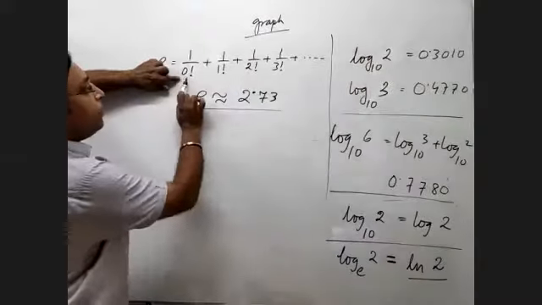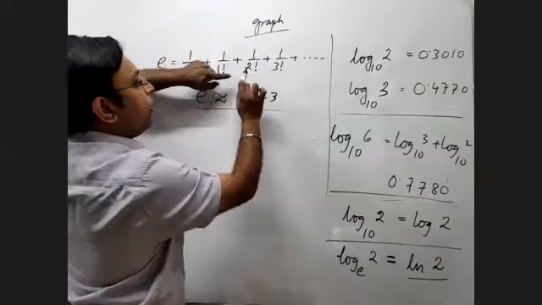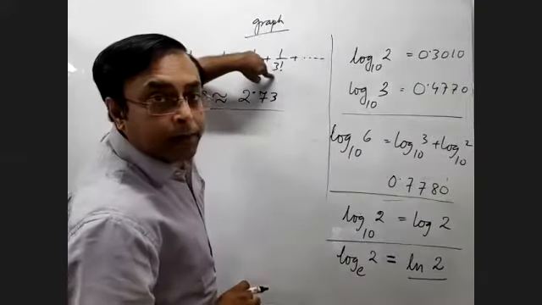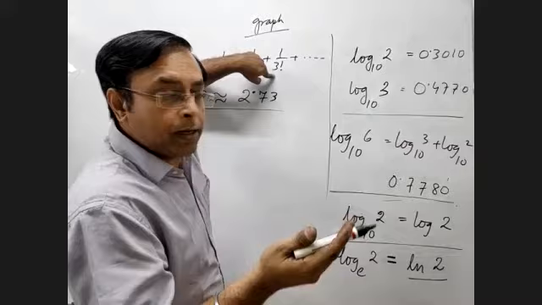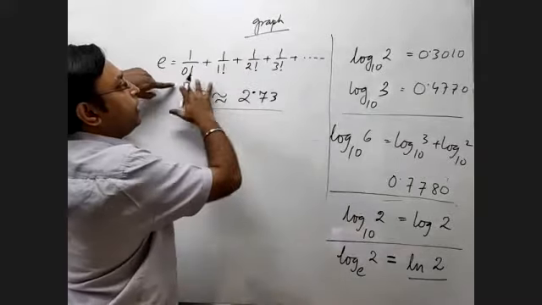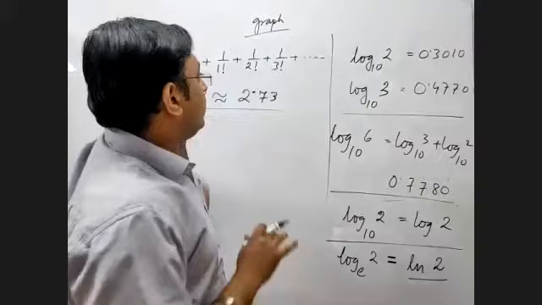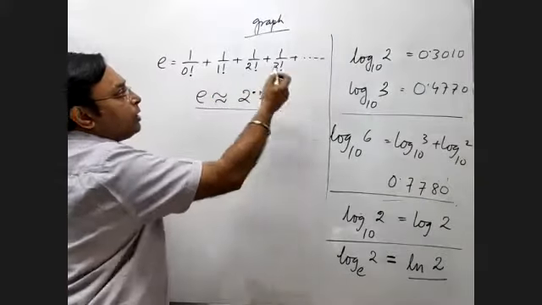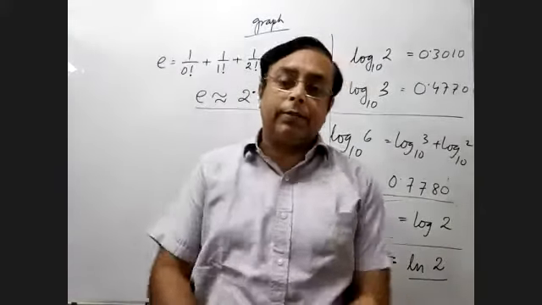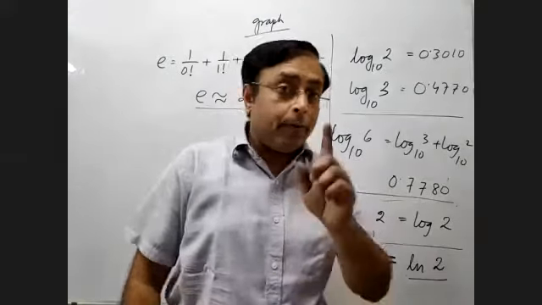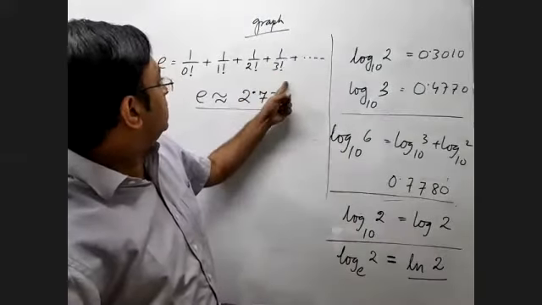See, this is 1 by 1, 1 by 1, 1 by 2, that is 0.5. So if you add the first 3, it is 2.5. 1 by 3 factorial is 1 by 6, so that's like 0.167. So if you add the first 4 terms, you will get around 2.67. Just the first 4 terms. So 2.67 is the first 4 terms.